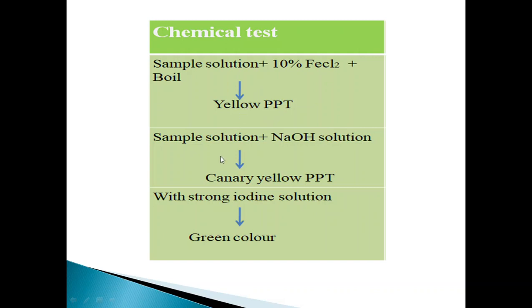Next, whenever the sample solution is treated with sodium hydroxide solution, it gives a canary yellow color precipitate, which indicates the presence of tragacanth. Whenever it is treated with iodine solution, it gives a green color, which indicates the presence of tragacanth.